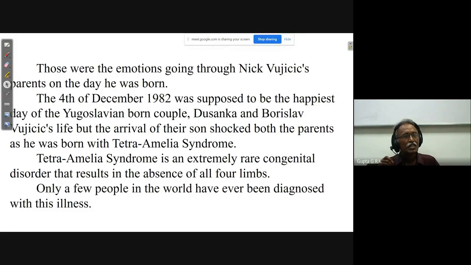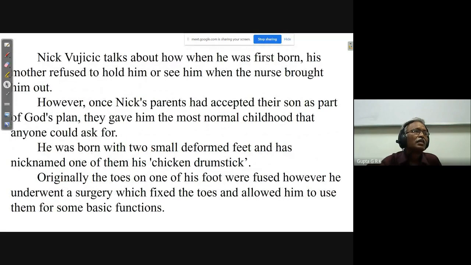Tetraamelia syndrome is an extremely rare congenital disorder that results in the absence of all 4 limbs. Only a few people in the world have ever been diagnosed with this illness. And he talks about how, when he was first born, his mother refused to hold him or see him when the nurse brought him out.